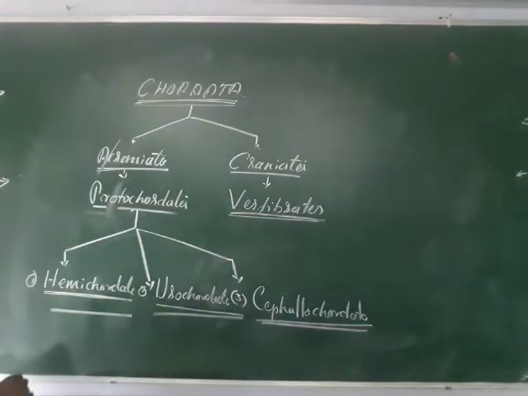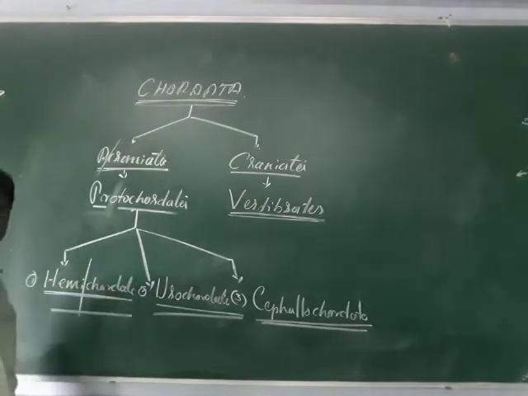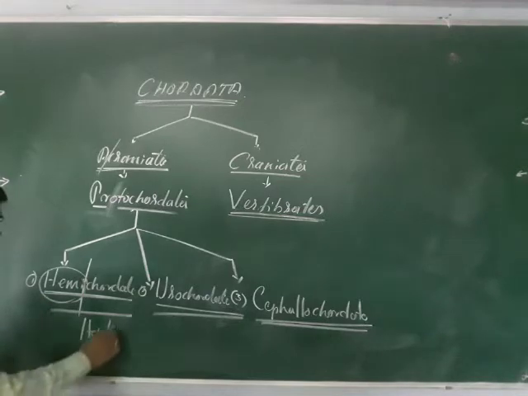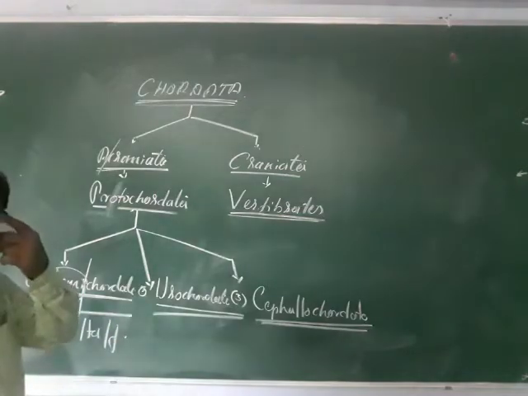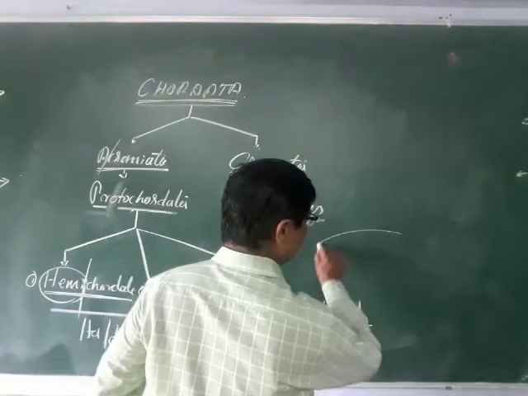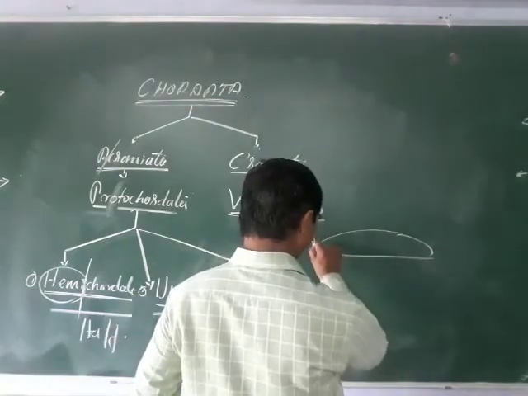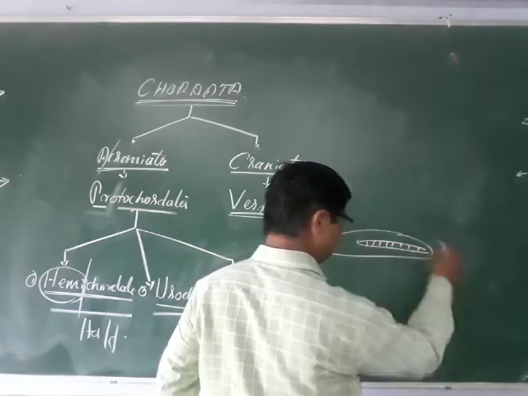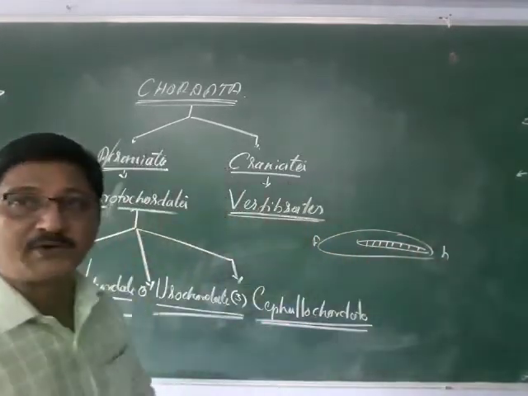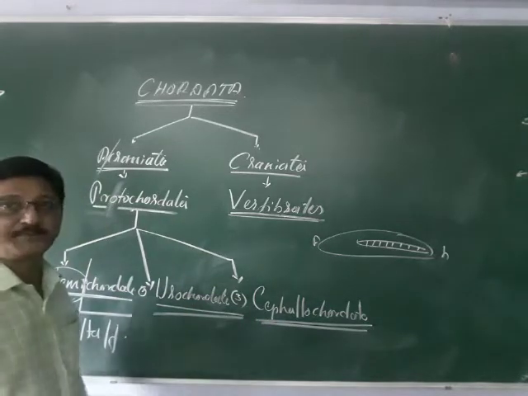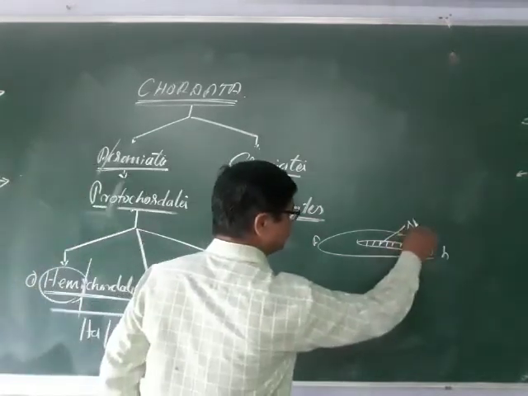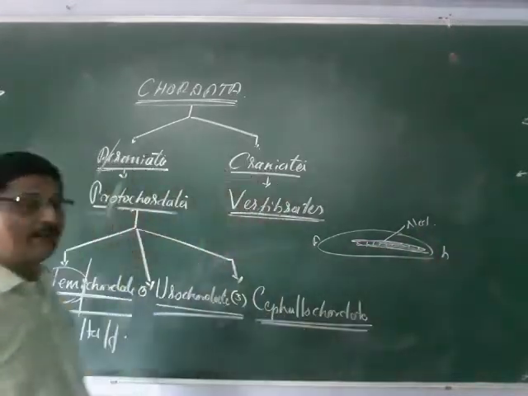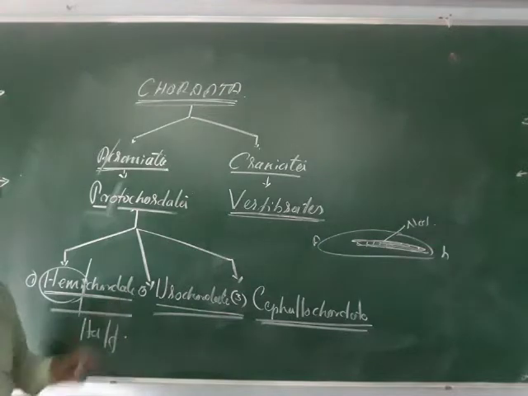So what is the hemi? Again the term itself indicates it. Hemi means half, half of the body. Suppose this is the animal body, and this is the anterior and the posterior. Half of the body has the chorda or the string present. So these are called the hemichordates. The notochord is present in half of the body, and they are called the hemichordates.